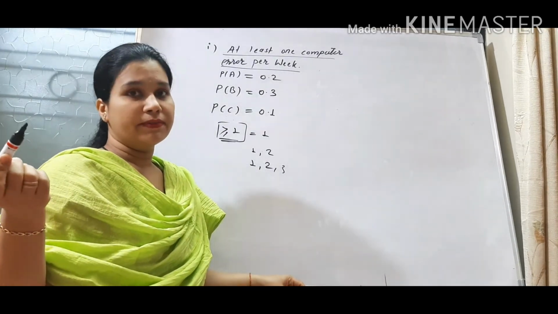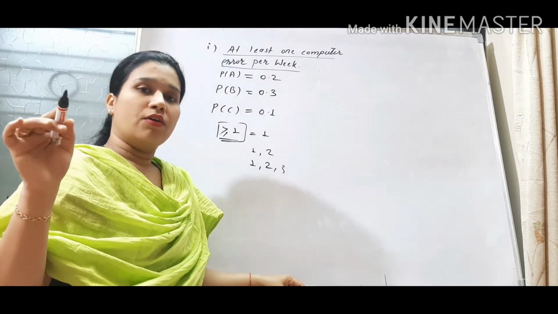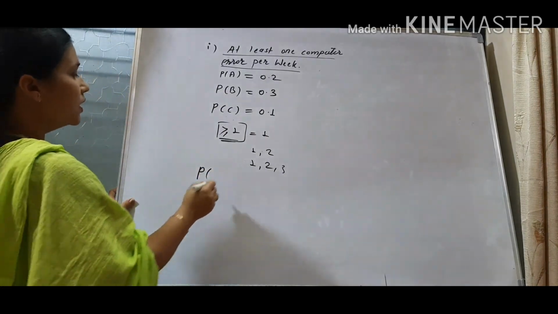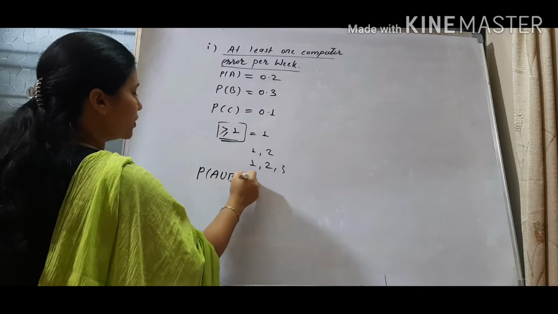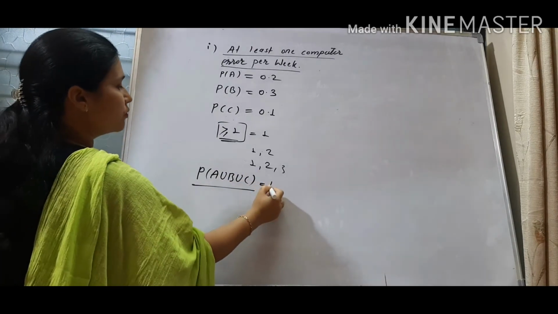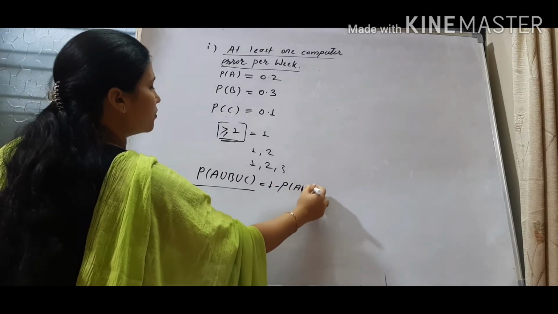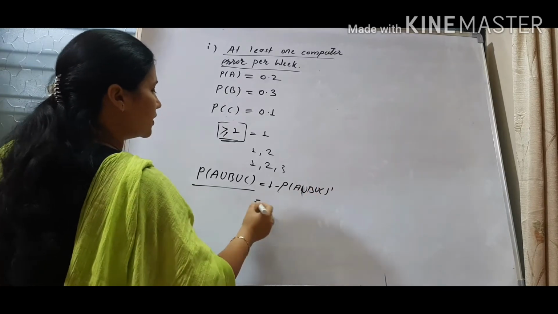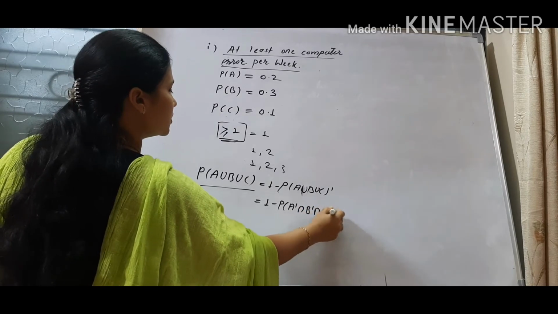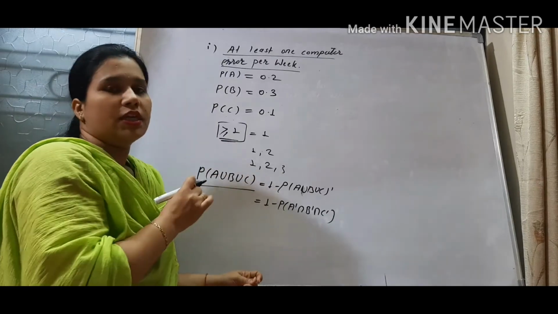So at least one means probability of A union B union C, either A or B or C. That is written as probability of A union B union C. Now to find probability of A union B union C, we will take its complement, that is equal to 1 minus probability of A union B union C whole complement, which can be written as 1 minus probability of A complement intersection B complement intersection C complement, and the remaining is given in the video. Then we have solved this question and the answer is also there.